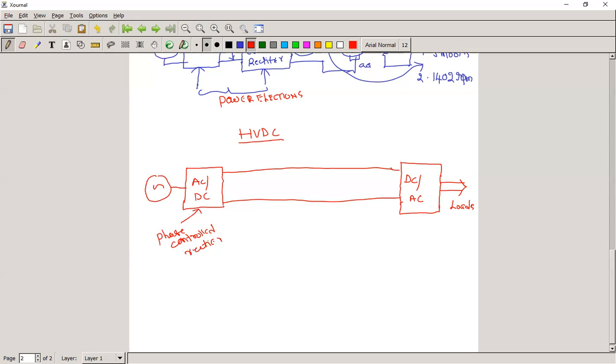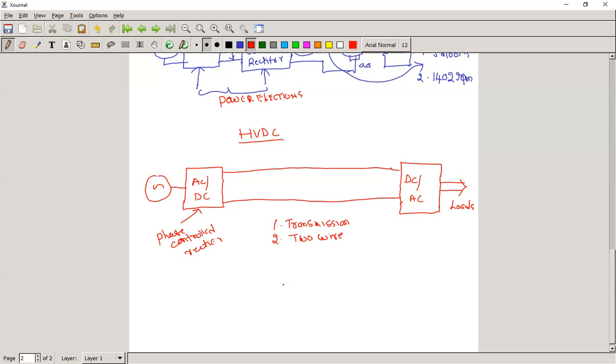So why do we go for the HVDC system? One is that when the transmission distance is more, it is more economical. Next, it requires a 2-wire system, so the length of the conductor is decreasing.